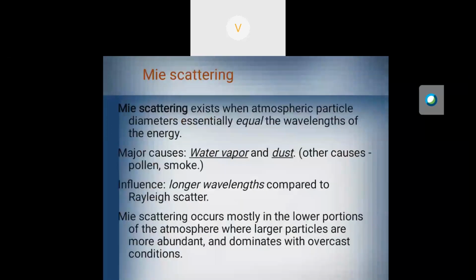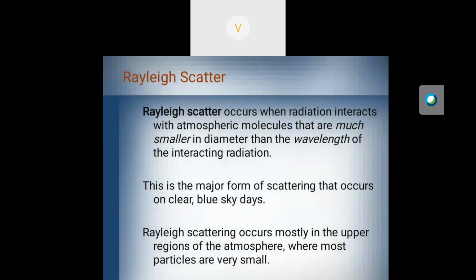Rayleigh scatter occurs when radiation interacts with atmospheric molecules that are much smaller in diameter than the wavelength of the interacting radiation. The major form of Rayleigh scattering is the blue sky.